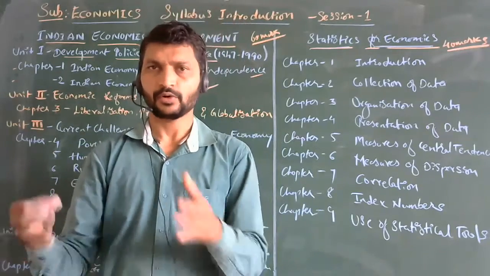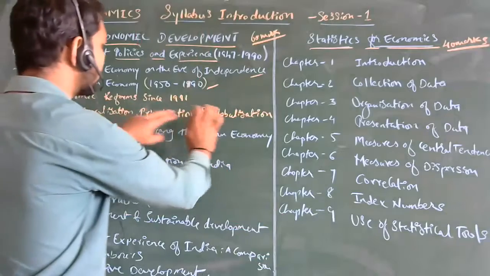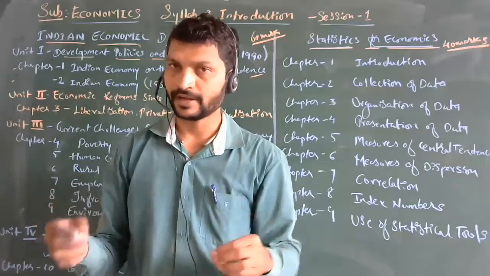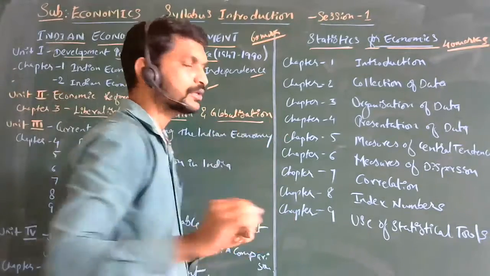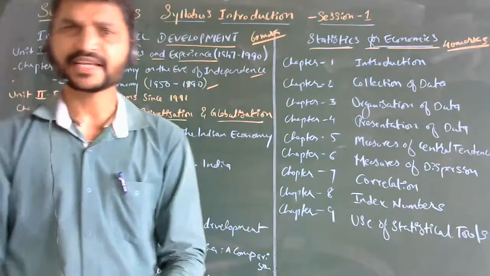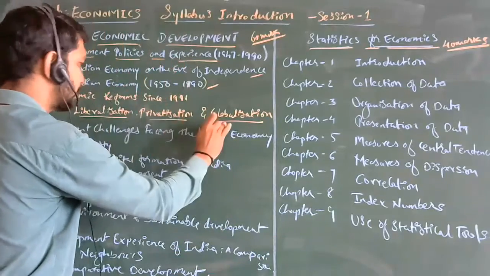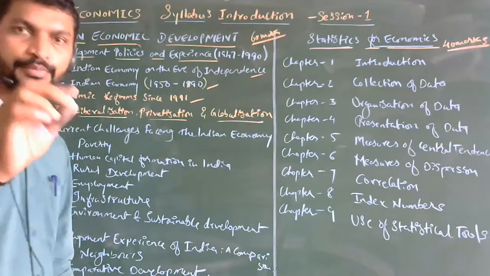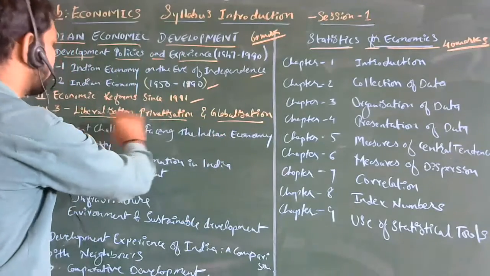To come out of the crisis, what did we do? We came across liberalization, privatization, and globalization. What exactly did they do in 1991 to overcome the financial crisis? Liberalization was provided, and privatization and globalization were provided. So in this second unit, on economic reforms in 1991, these three concepts, which we call LPG, came into existence in the new economic policy, NEP.